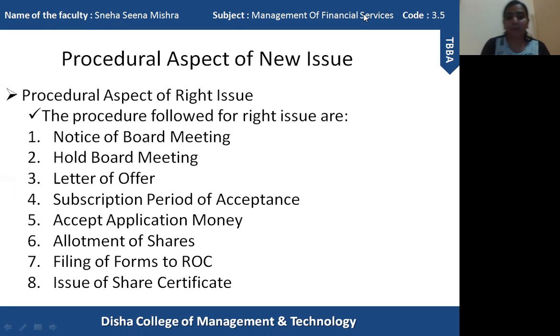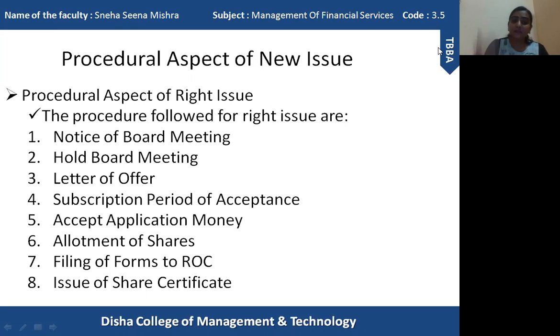That is the next step in the procedural aspect of new issues. So after allotment of shares, the form PAS3 will be submitted to the ROC by the director of the company. The next one is the issue of share certificates. After filing the form PAS3 with the ROC, the share certificates will be issued by the company to the existing shareholders, and this will be done within 2 months of allotment of shares.